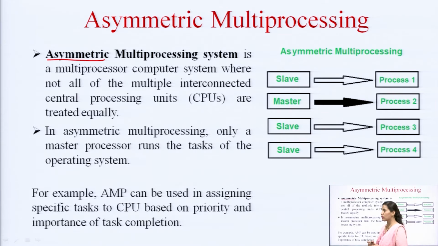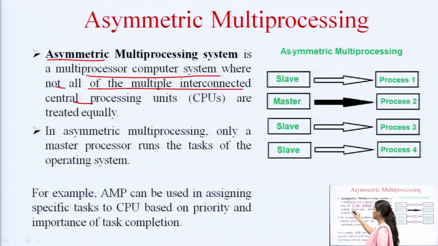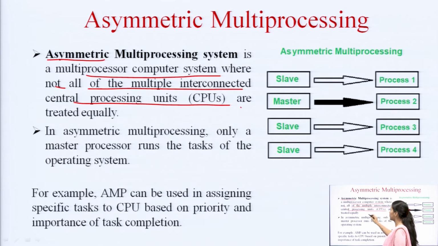Let us understand what the asymmetry is. An asymmetric multiprocessing system is a multiprocessor computer system where not all the multiple interconnected central processing units are treated equally. So, this is the asymmetry in the system: all the CPUs which are working together are not treated equally, that is they are not allotted tasks of equal types.